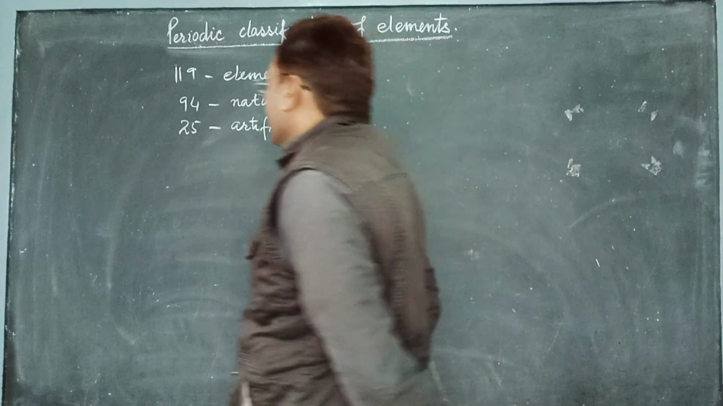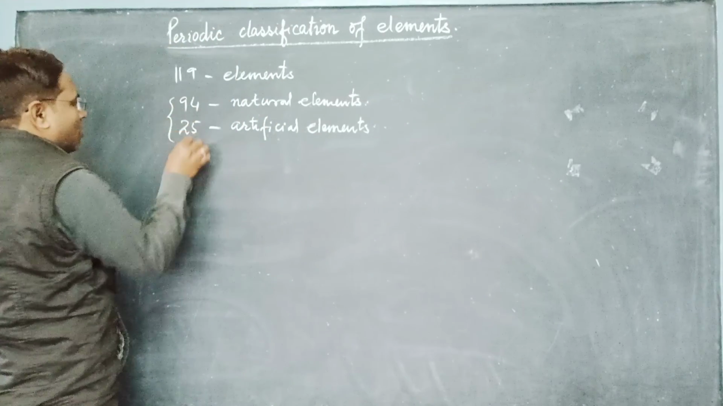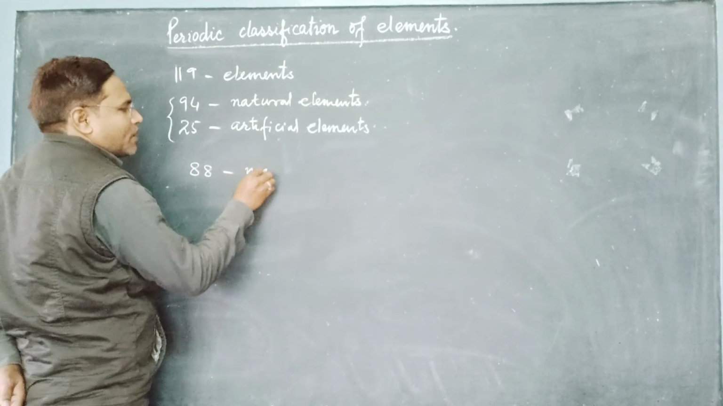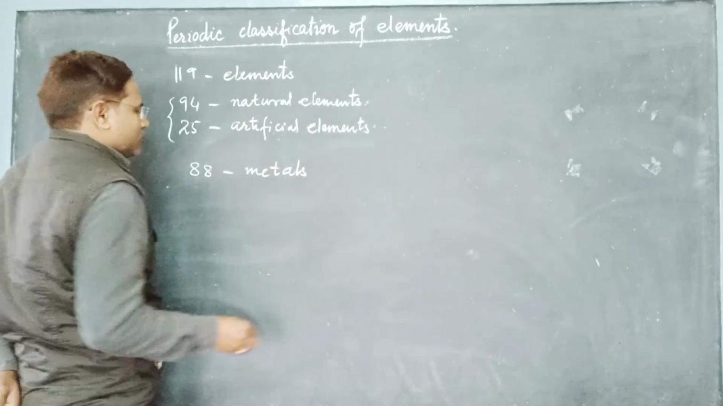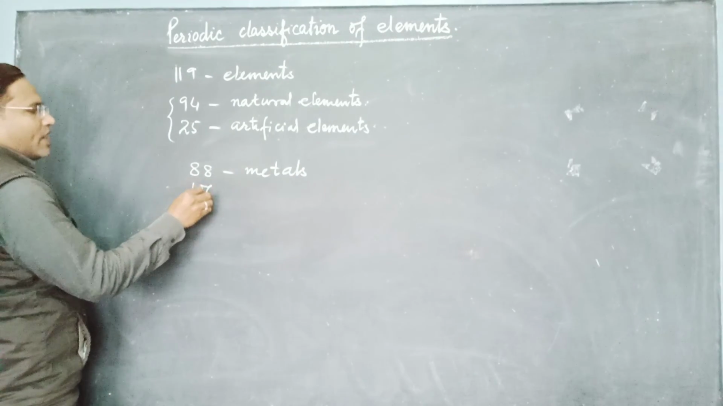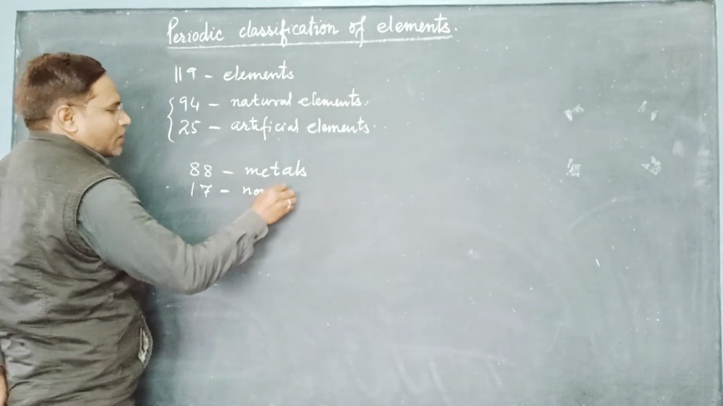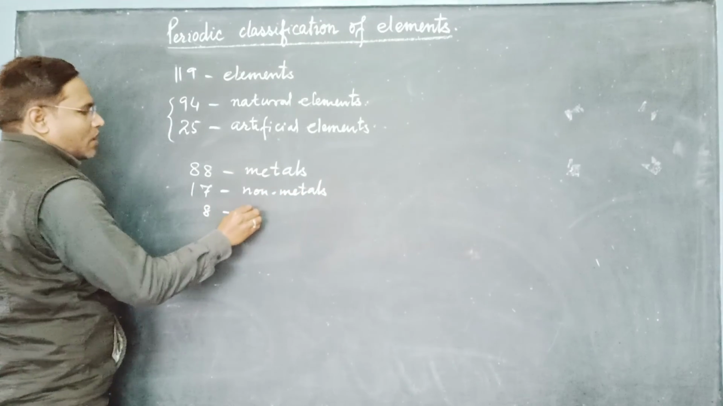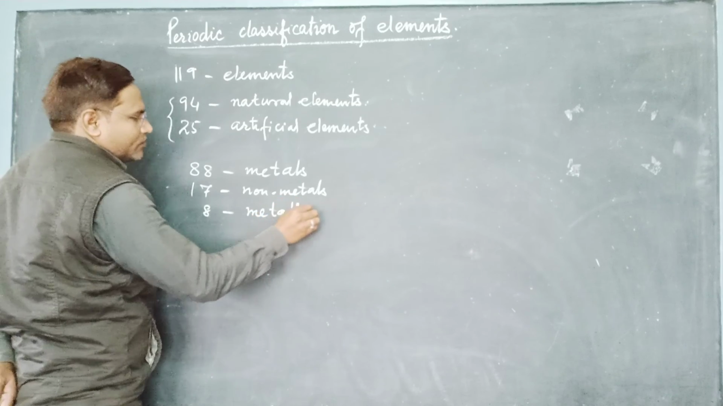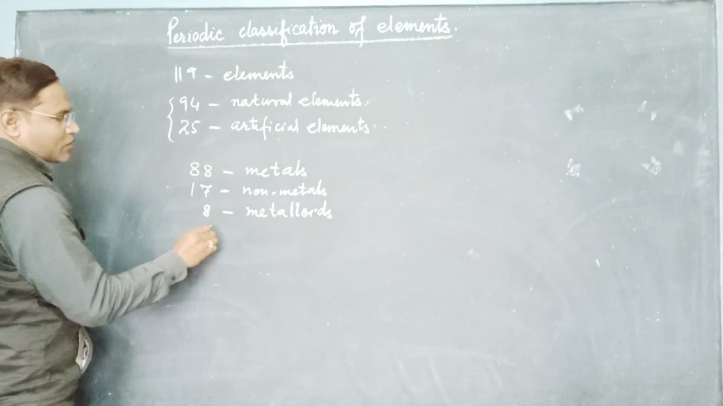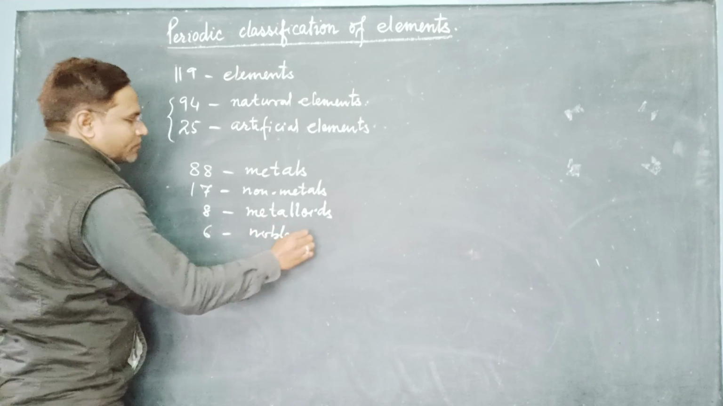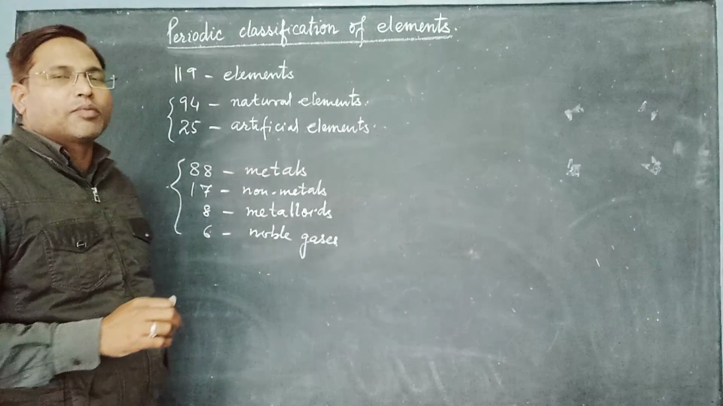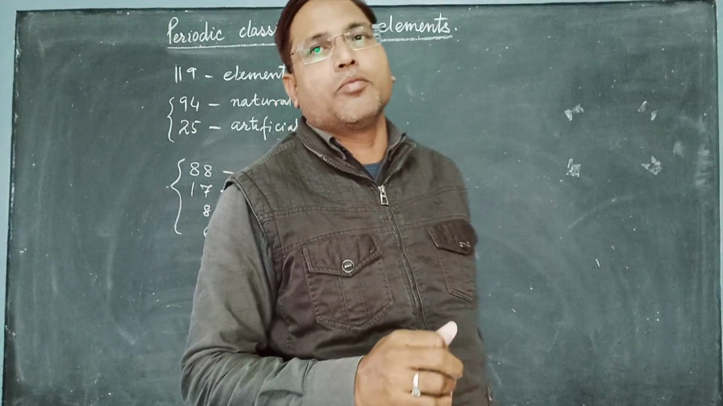And out of these 119 elements, around 88 are metals, around 17 are non-metals, 8 are metalloids, and 6 are noble gases. This all we had seen in the chapter on metals and non-metals.